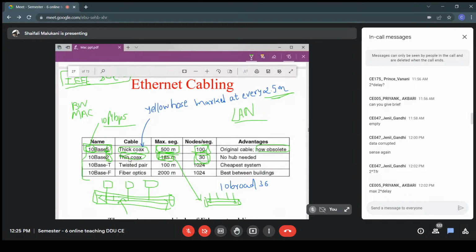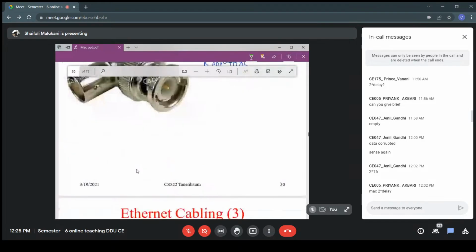But what is the advantage of this thin coaxial cable? Whose flexibility will be higher, thick or thin? In thin cable you will have higher flexibility, right?